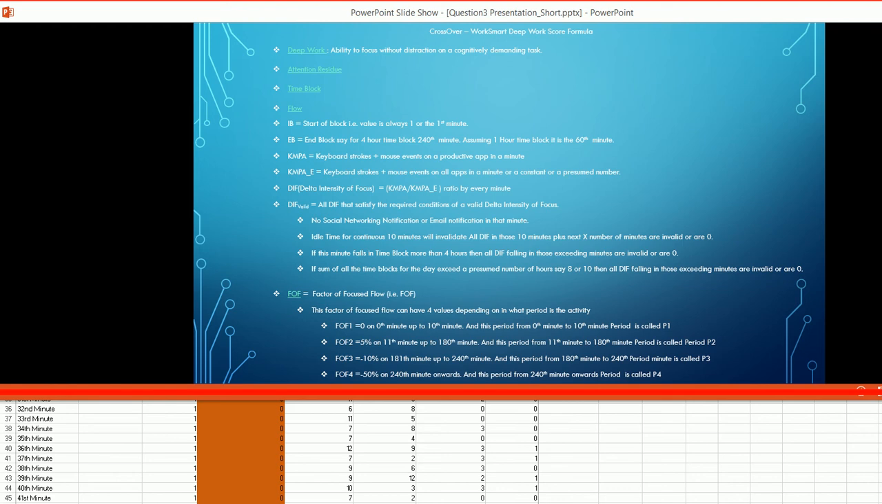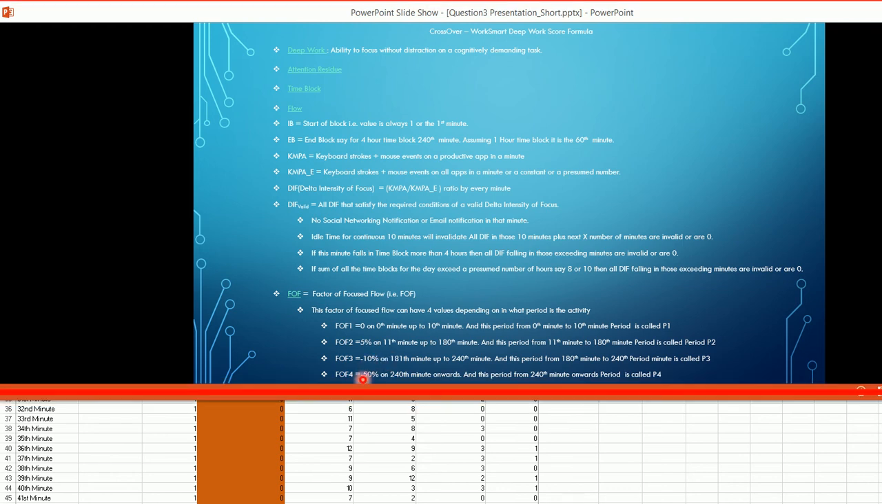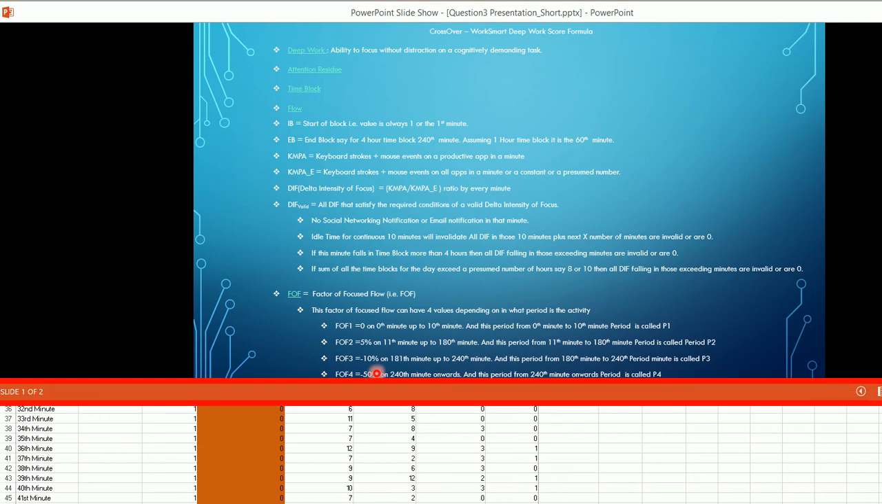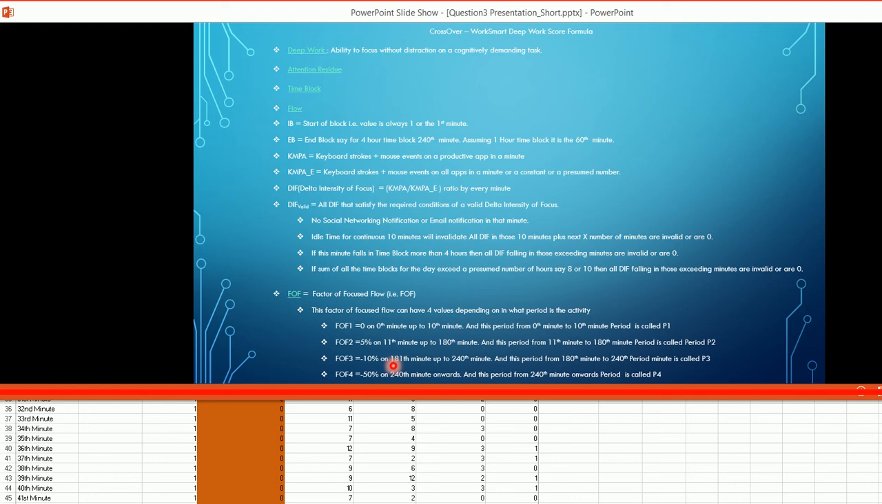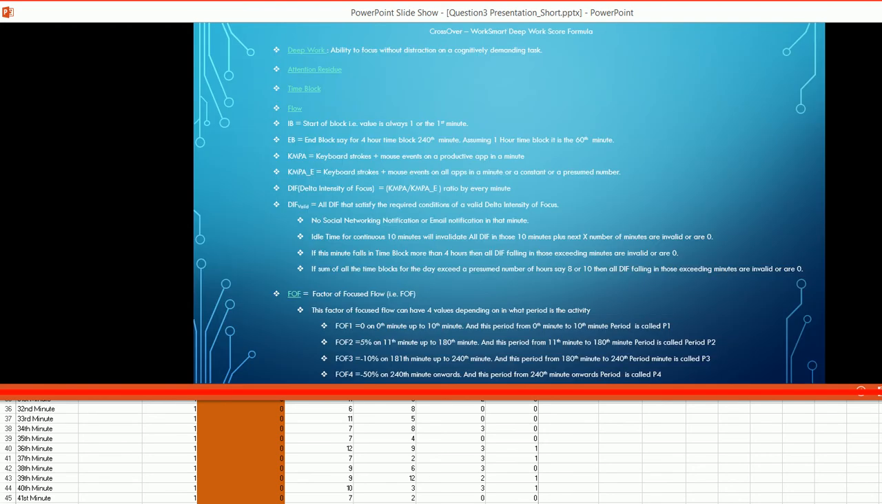Then after, say, 4 hours, when you have crossed the 4th hour and entered the 5th hour, this figure exponentially increases, and FOF4 is minus 50 percentage, that is, focused flow is exponentially decreasing. And you can see when it is exponentially decreasing, it reduces your intensity or deep work score drastically. Now let's go to the next slide and see the formula.